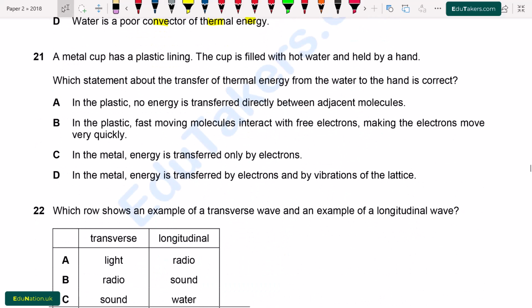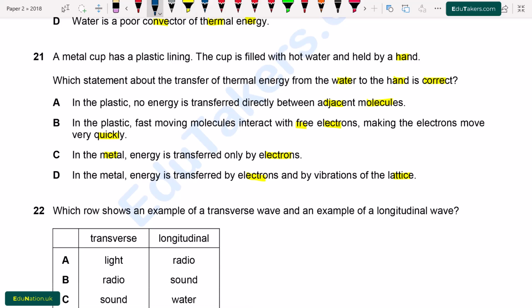Question number 21. A metal cup has a plastic lining. The cup is filled with hot water and held by a hand. Which statement about the transfer of thermal energy from the water to the hand is correct? Option A. In the plastic, no energy is transferred directly between the adjacent molecules. B. In the plastic, fast-moving molecules interact with the free electrons, making the electrons move very quickly. C. In the metal, energy is transferred only by the electrons. Option D. In the metal, energy is transferred by the electrons and by the vibration of the lattice.